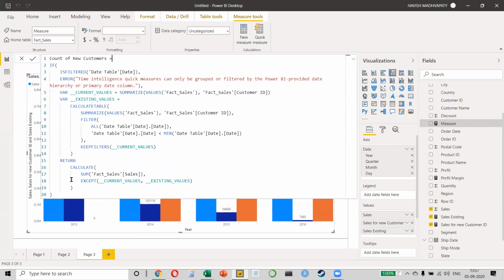Think, what is it that we need to change here? It's a very small thing. I don't want to find the sum of sales, I want to find the count of customers. Tell me, what do I change here? Replace sum with count. Everyone, this is the sum. We don't need the sum.